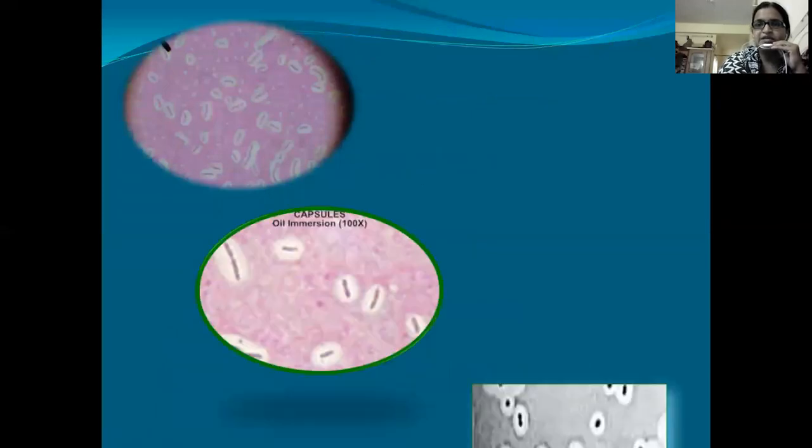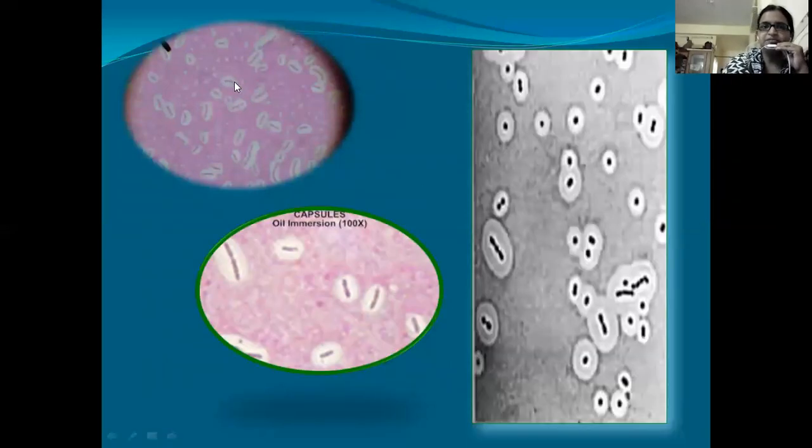In the slides, we can see the staining of the cells, and these colorless zones around the bacteria are nothing but capsules. So capsule can be stained by negative staining in this slide. Next.